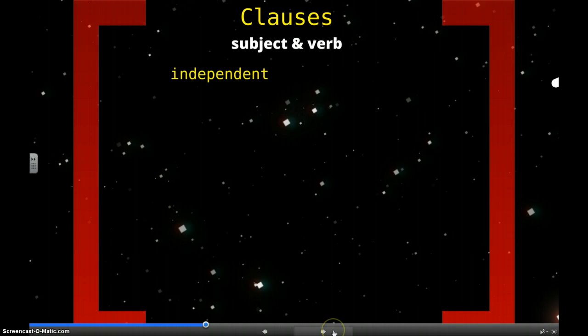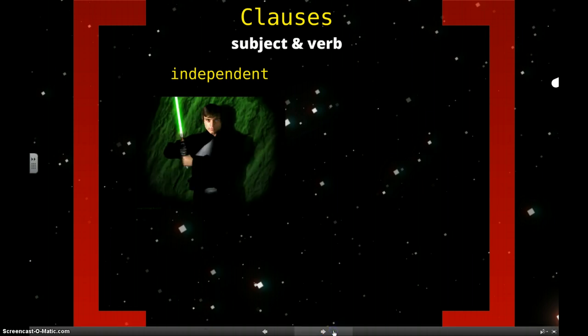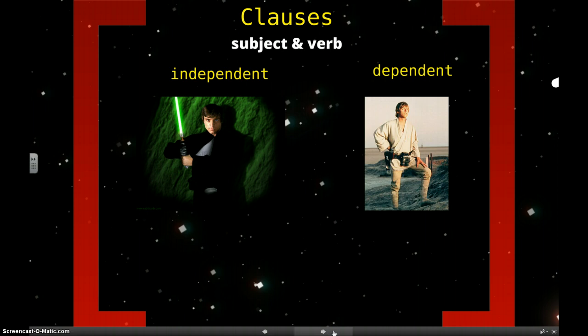The first is independent, like Luke Skywalker in the 6th movie, and dependent, like Luke Skywalker in the 4th movie. So let's talk about those types real quick. An independent clause, just like the independent Luke Skywalker, can stand by itself. It does not need anything else to make it a complete sentence. Now a dependent clause, like dependent little Luke Skywalker here, has to rely on something else to make it a complete sentence. It cannot stand by itself as a complete sentence.